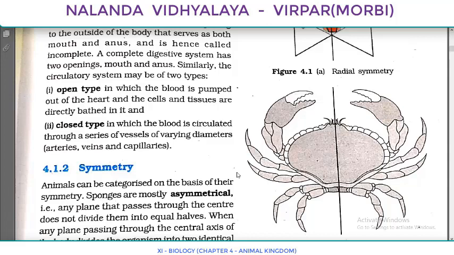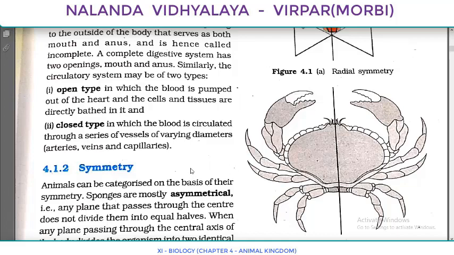In the circulatory system also, two types are there: open type and closed type. In open type, blood is pumped out of the heart and the cells and tissues are directly bathed in it. And the closed type, in which the blood is circulated through a series of vessels of varying diameters, for example, arteries, veins, and capillaries. So here the first point of basis of classification is completed.